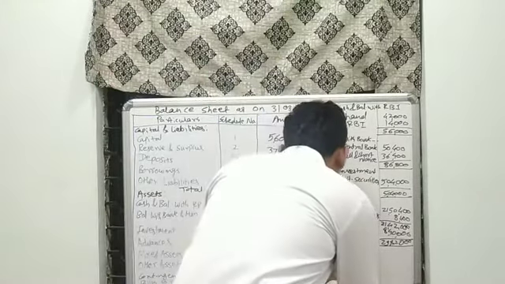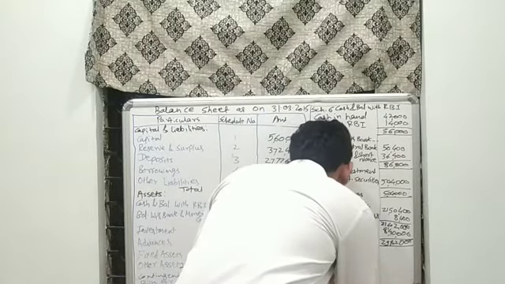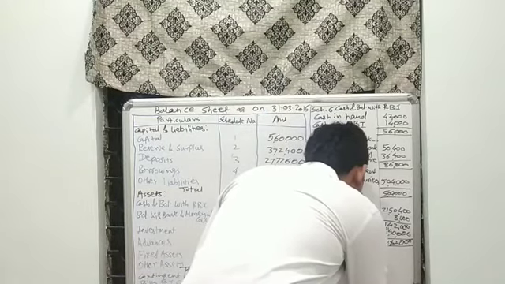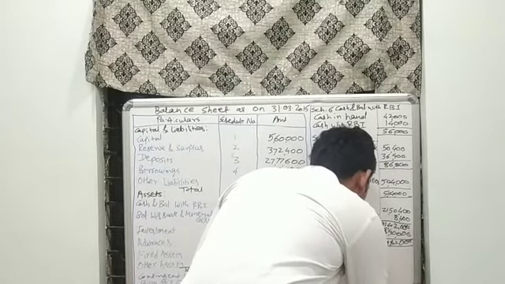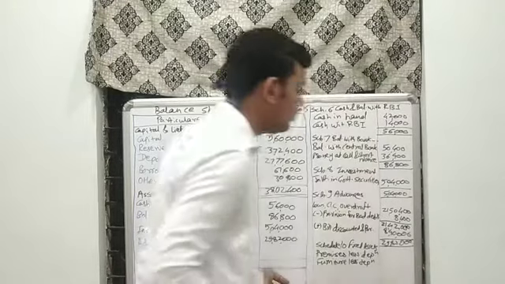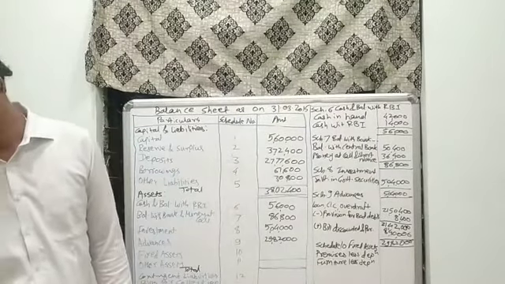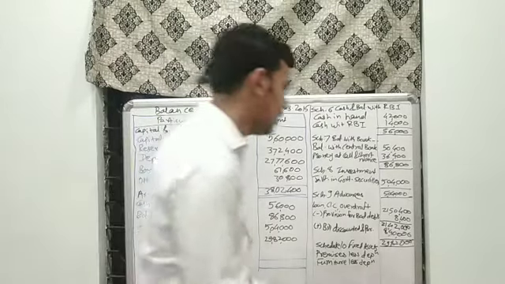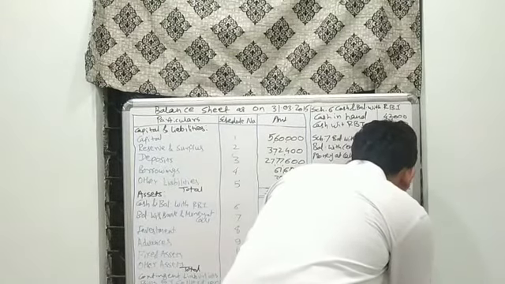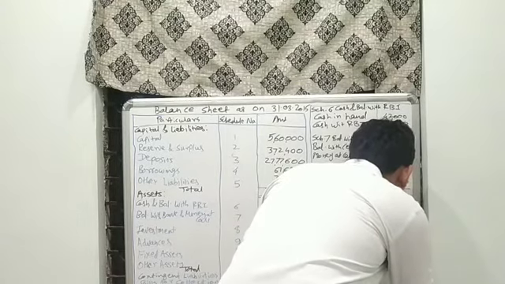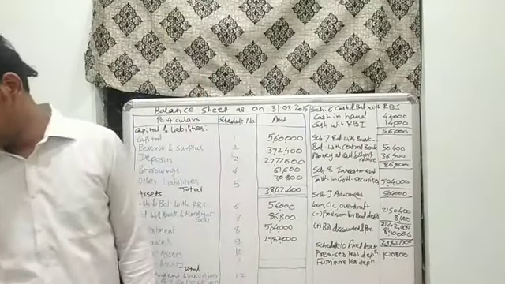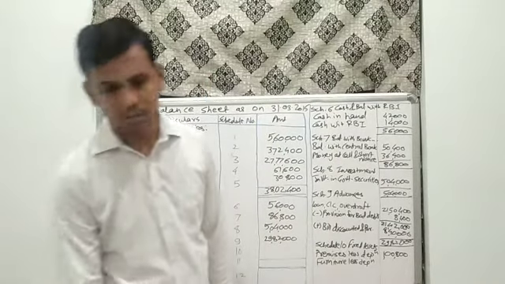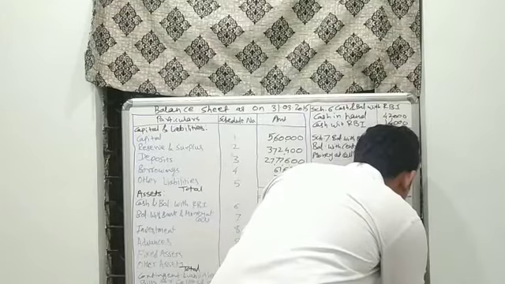As the terms have been provided to us, we can write them directly. The amount for premises was 1,08,800, and for furniture, rupees 19,600.